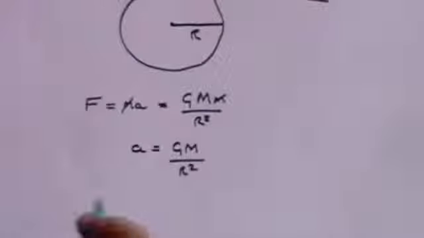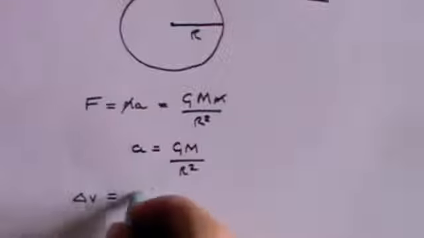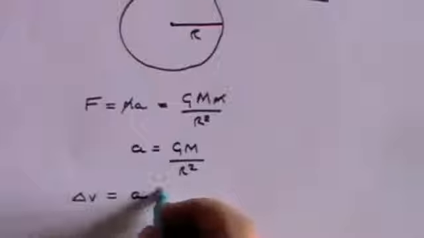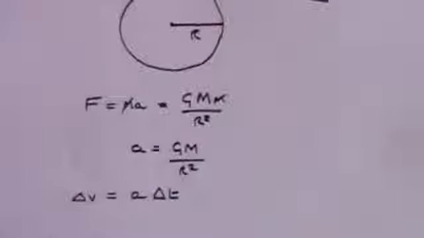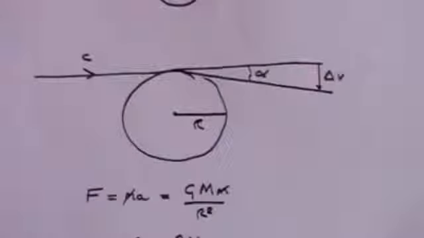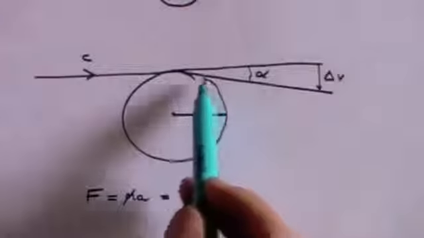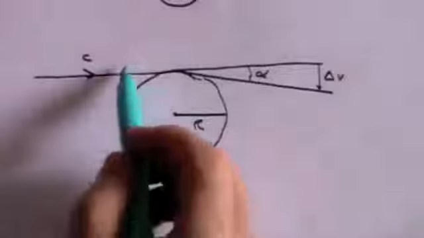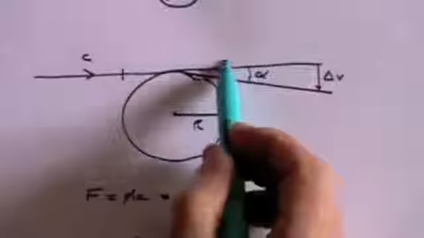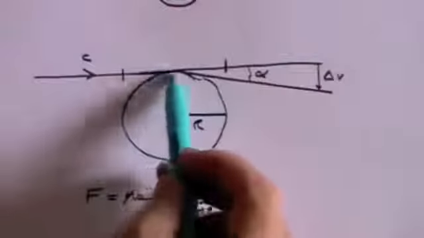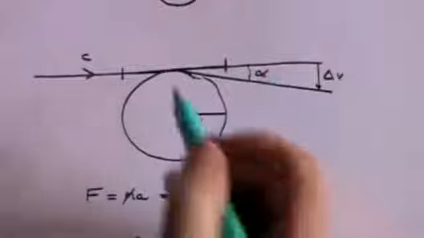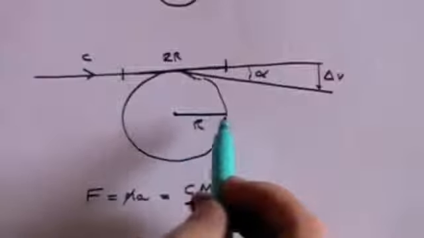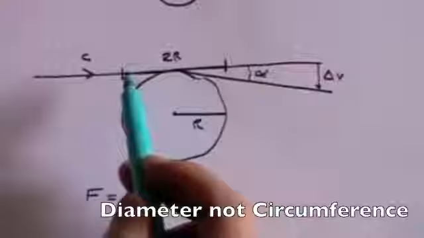Now a change in velocity is equal to the acceleration, which we just determined, times the change in time. What is the change in time? Well, for practical purposes, we're going to say that the gravitational impact of this massive object is at its maximum as the photon travels this distance here. And that distance, of course, is 2r. It's twice the radius. It's the circumference of the object.